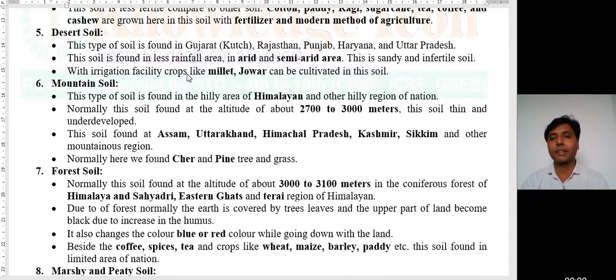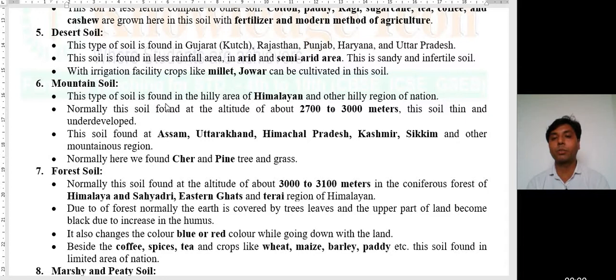With irrigation facility, crops like millet and jowar can be cultivated in this soil. Dear students, with the help of irrigation facility, we can grow crops and maintain our production. We can cultivate millet and jowar in desert soil, but we need fertilizer and some irrigation facility. The sixth one given is mountain soil.